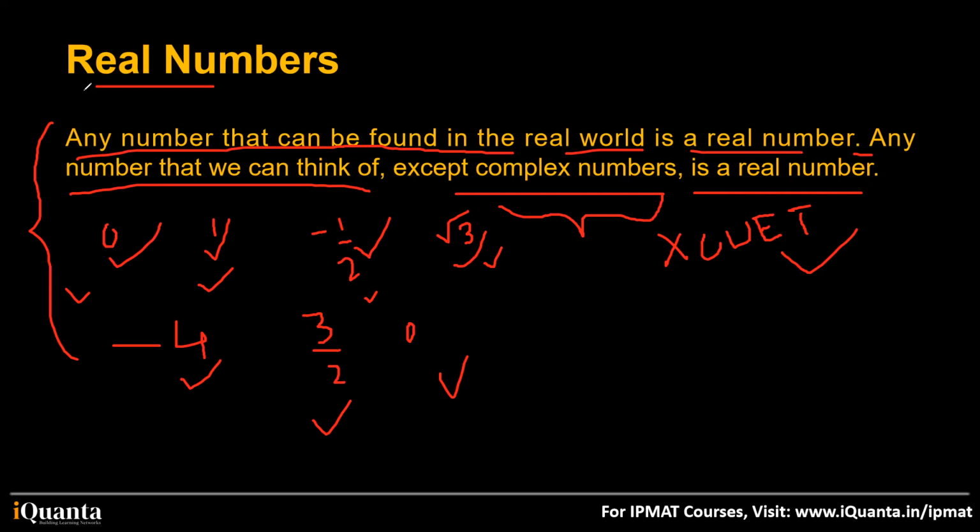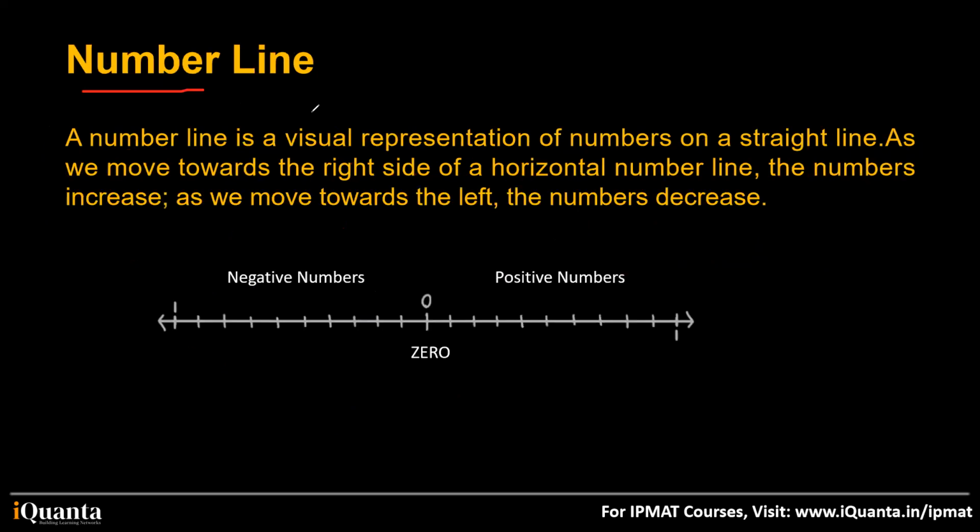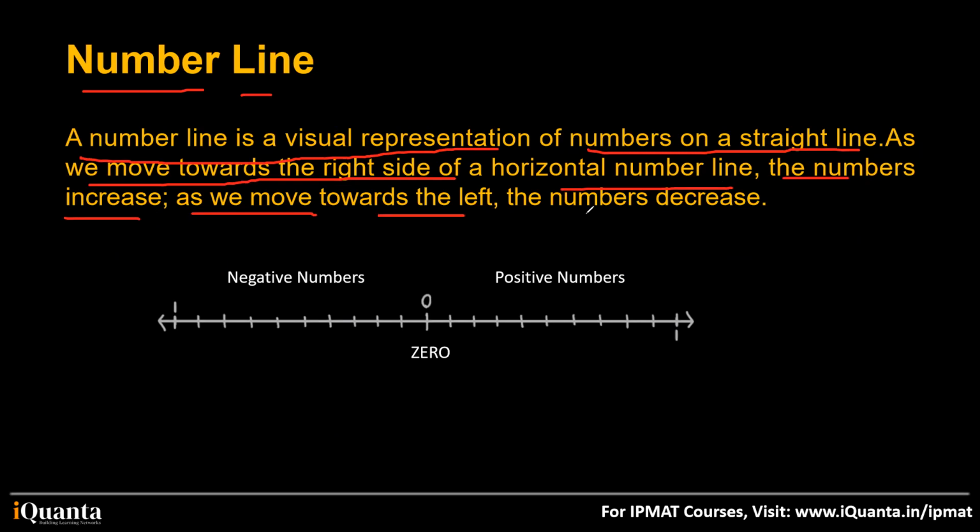This is about the number line. What is a number line? This is something that most of us know, because we encountered it in, I think, class 7 or 8. A number line is a visual representation of numbers on a straight line. As we move towards the right side of the horizontal number line, the numbers increase, and if we move towards the left, the numbers decrease. A number line is like this.